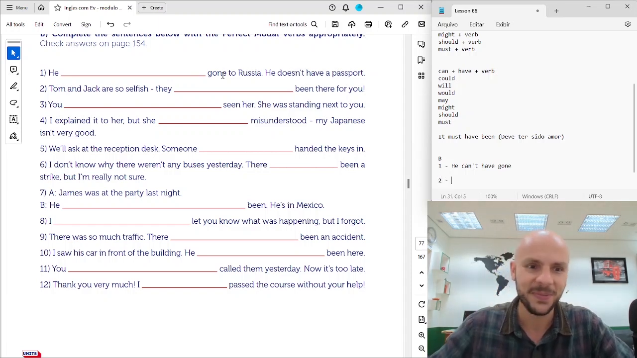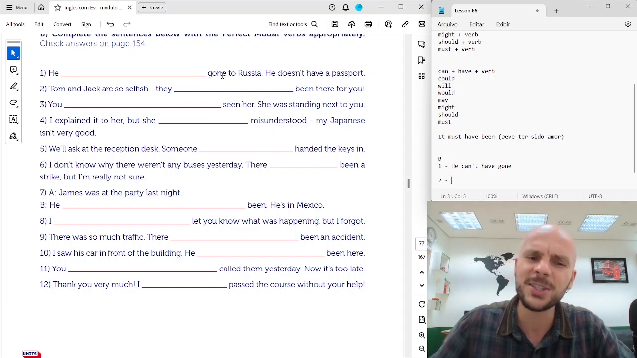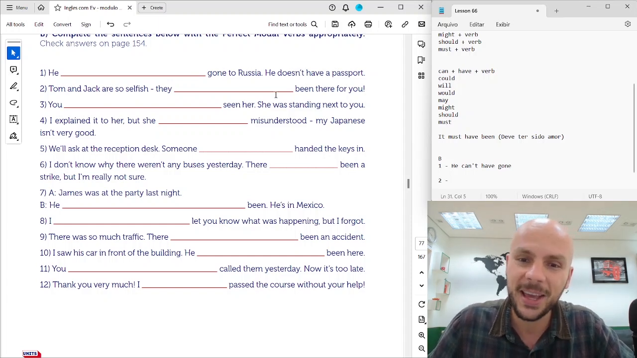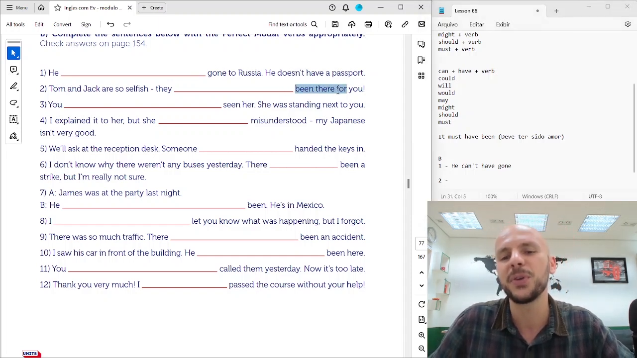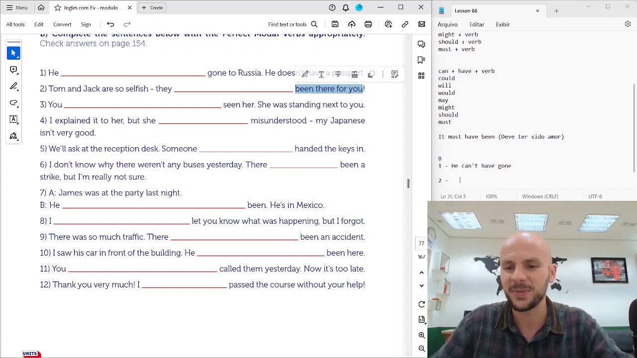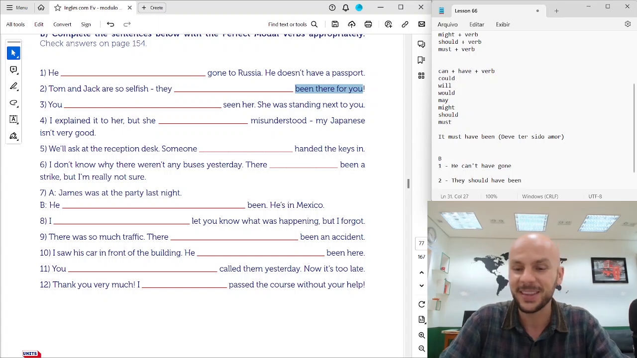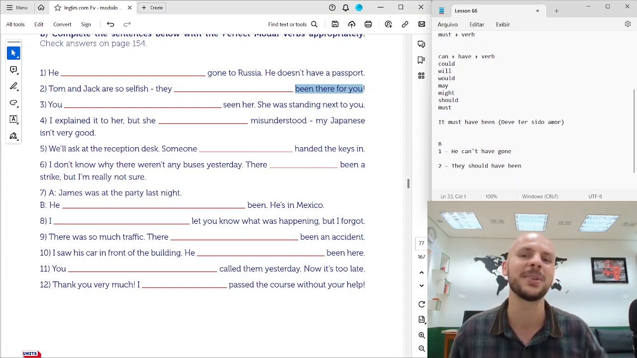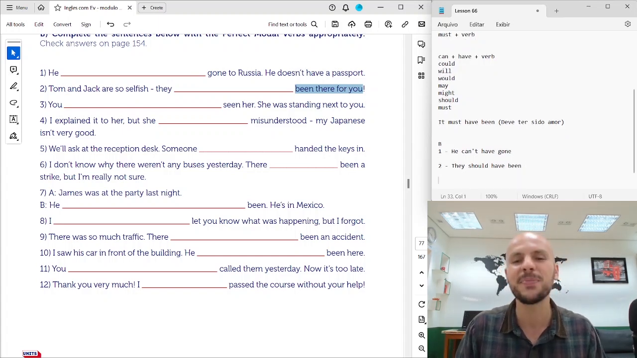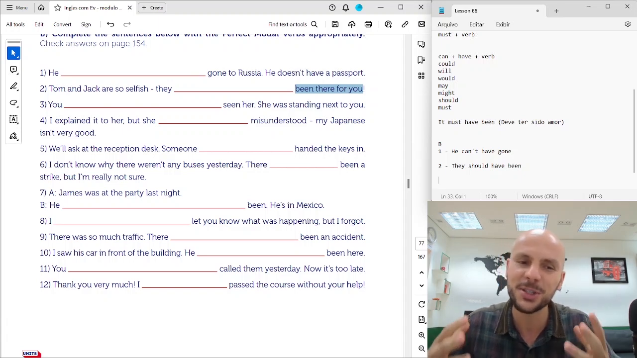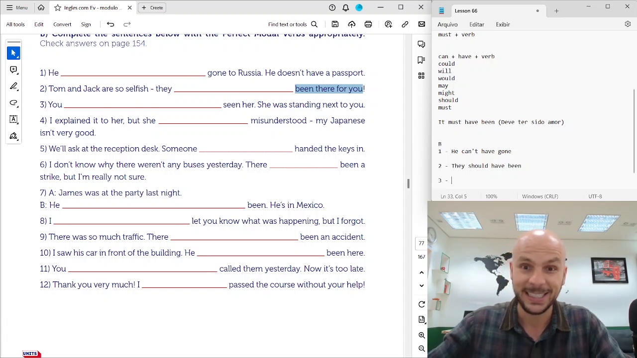Number 2. Tom and Jack are so selfish. They been there for you. They should have been. Eles deveriam ter estado lá. They should have been there for you. They're so selfish. Selfish people, huh?